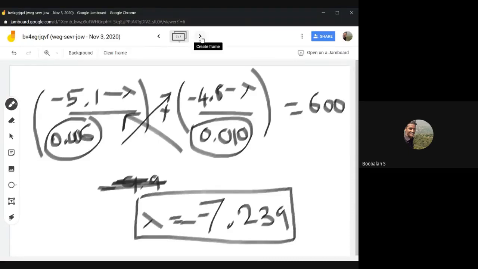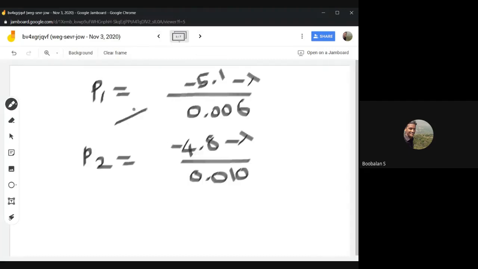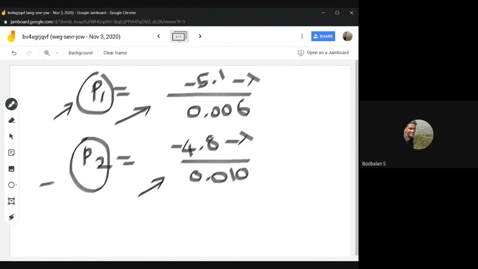Okay, right. So this is what lambda is. Now just try to use this 7.239 in the P1 equation and the P2 equation. Just find out the P1 and P2 values. That's what our generator maximum running condition is, right? That's why, just try to substitute that lambda value over here.